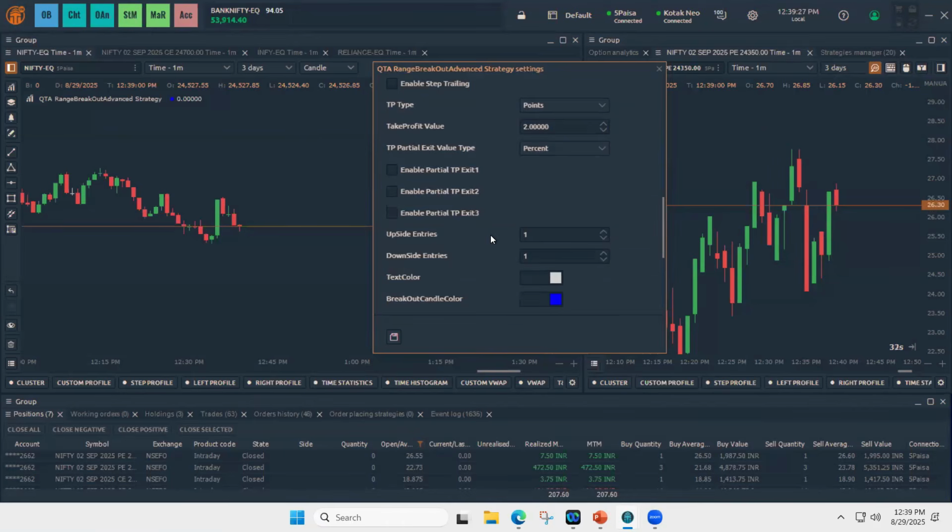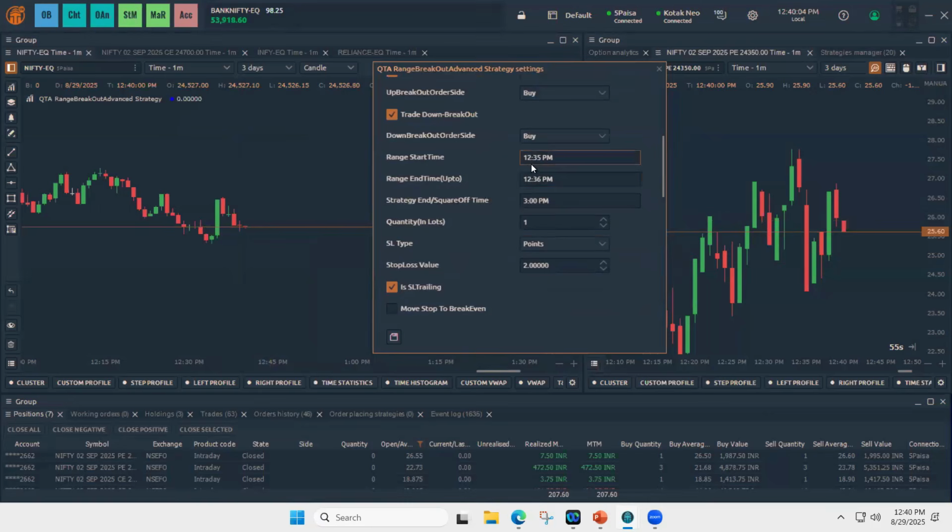One special feature in range breakout, which we are not offering in other strategies, is upside entries and downside entries. Here we have a multiple entries option. If the first entry SL gets triggered and the breakout happens again on the same level, that can also be done. Suppose you choose upside entries as 2, then we can have two entries on the upside if the first one fails. If you choose 1 and 1, it breaks out the range only one time.